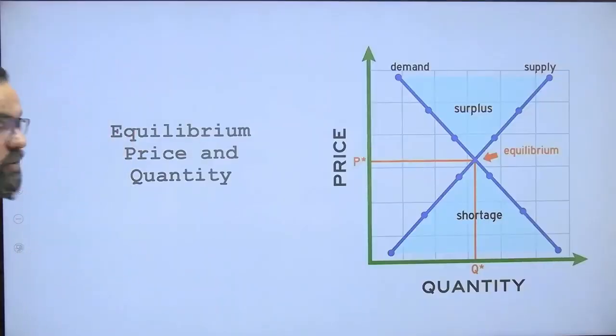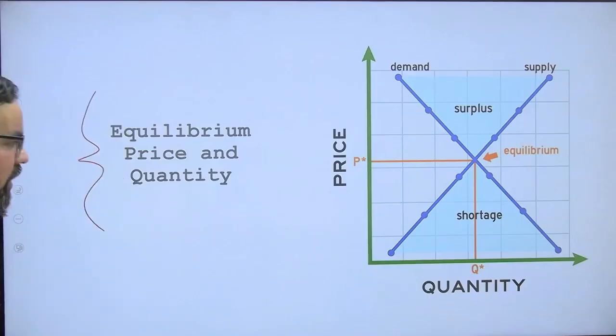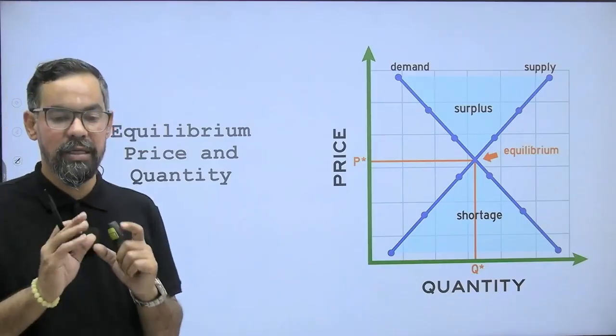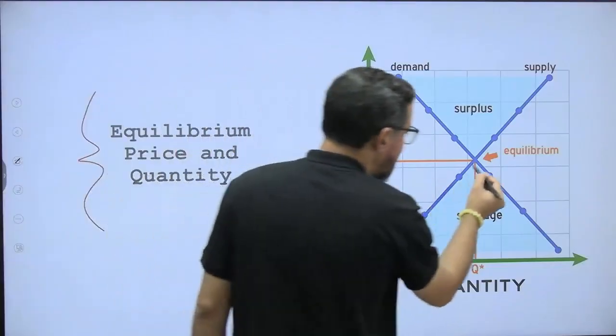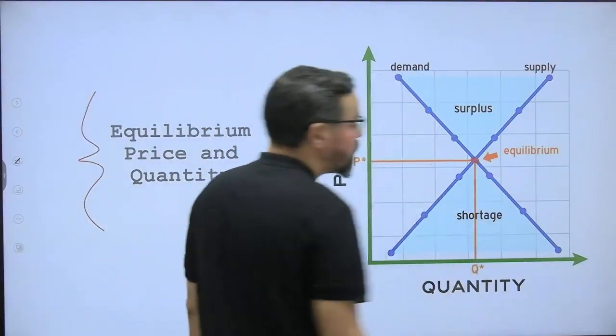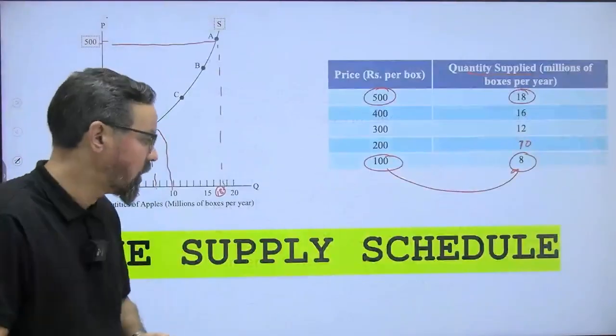So equilibrium, price and quantity. This is the point where the demand and supply curves interact with each other, the intersection point. So basically, in a real market, how do we decide the prices? First I'll quickly revise this one.